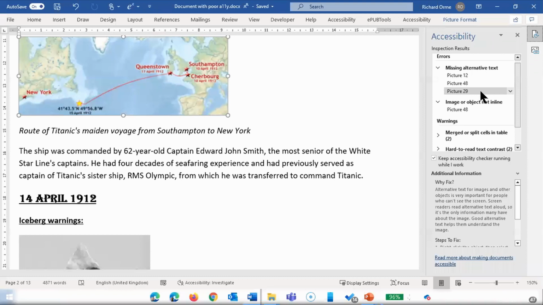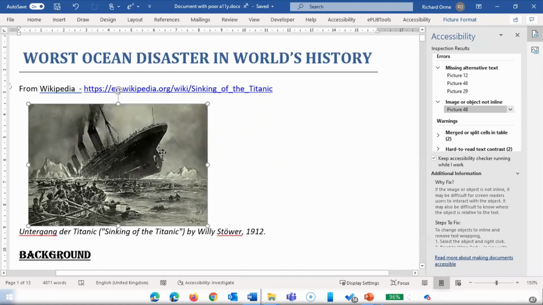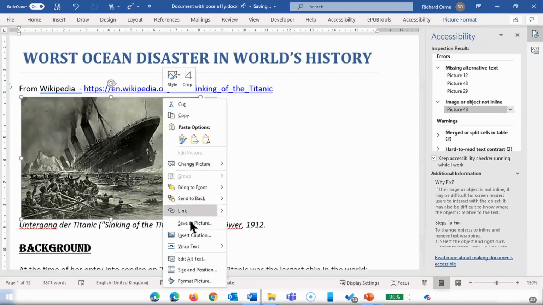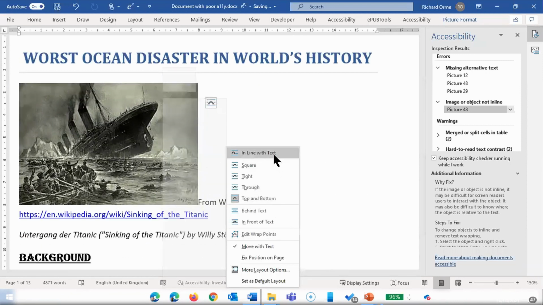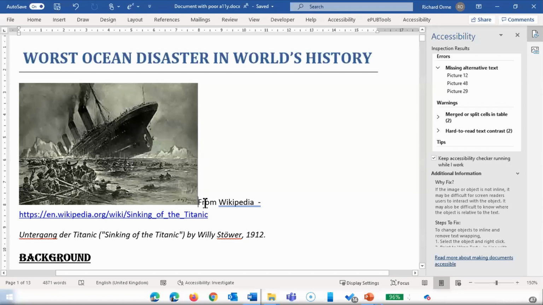Okay, the other very common error is that an image or object is not in line. And let's now have a look at what has happened. Okay, here the focus went to the image, and we can see that it's not in line. You can move it there, and we can also fix this by changing the image to in line with text. And when we choose that, you can see that the error is no longer seen in the inspection results.